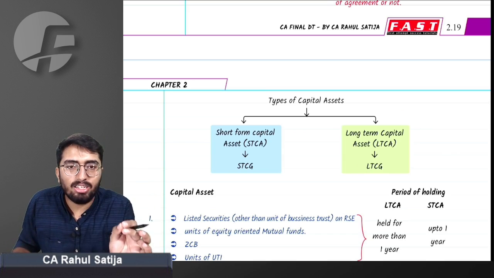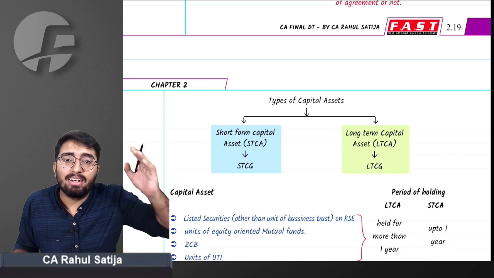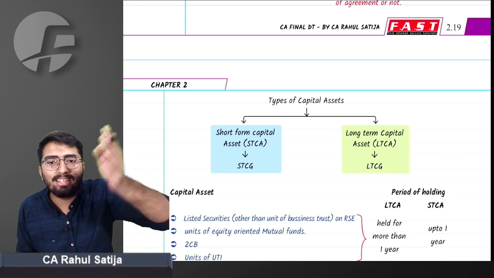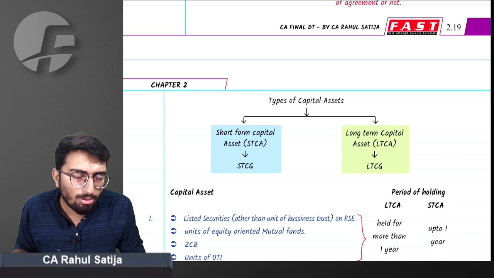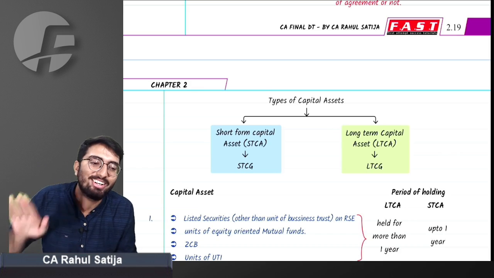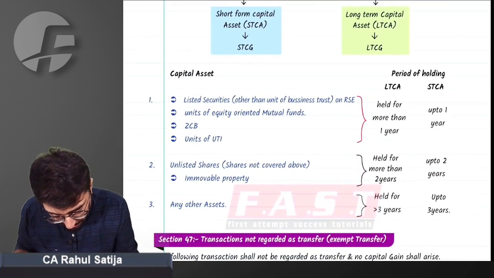For every class of assets, we have a prescribed period of holding. If you hold such an asset for longer than the required period of holding, it will be deemed a long-term capital asset. If you hold it for a lesser duration than prescribed, then it will be a short-term capital asset. What is the period of holding for different assets? Do we need to learn it, sir? Yes, you have to learn such periods of holding. This is the period of holding.